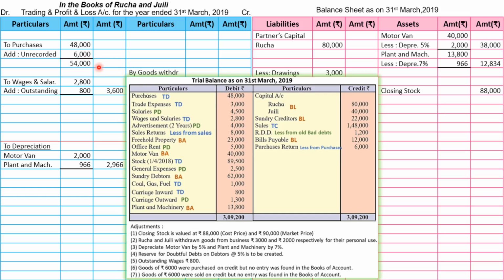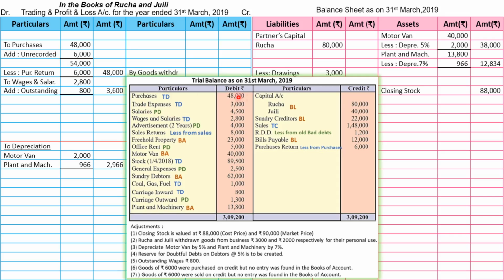Why inner column? Because purchase return is there. So from 54,000 we are going to subtract purchase return amount 6,000, and after subtracting we get 48,000. Okay. Now remember, unrecorded purchase is an adjustment, so definitely there will be second effect as well. And where does the second effect of unrecorded purchase go? Add to creditors.